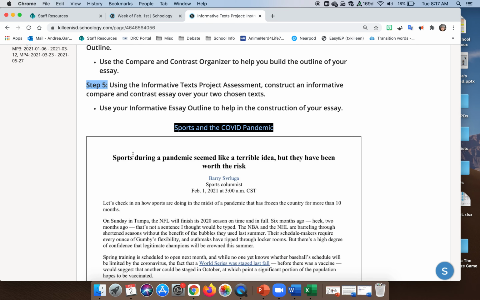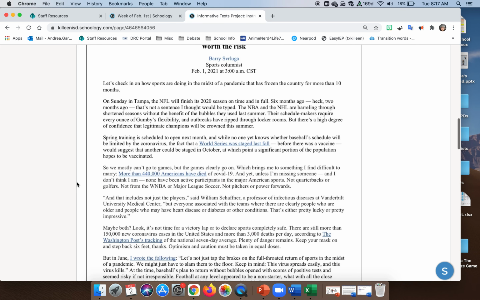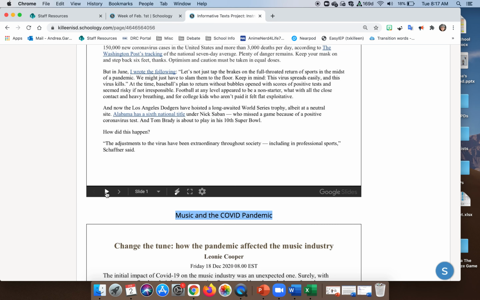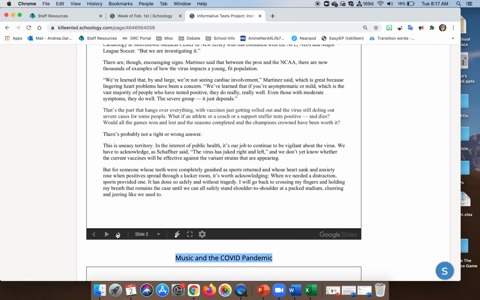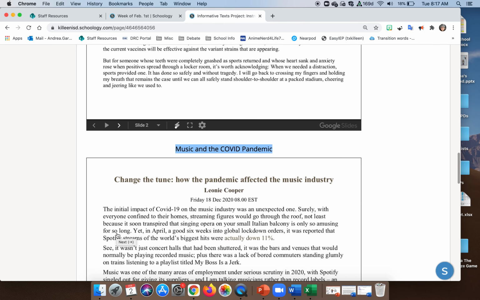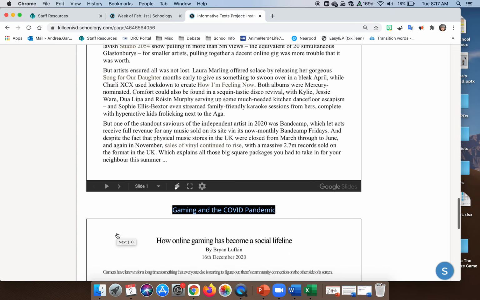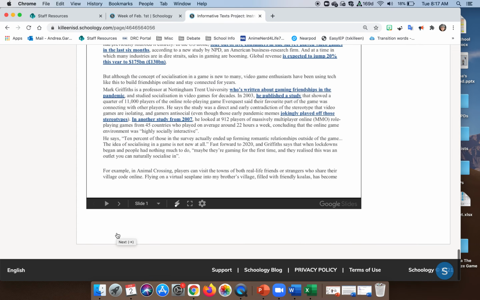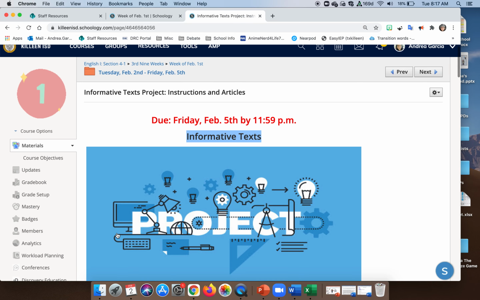That'll make it easier. So again, here are the texts. Here's the sports and COVID pandemic. To access all of them, you'll just click the button. You've done it before. It's pretty easy. And if you have any questions, let me know. Here are the music and COVID pandemic articles, and then here is the gaming and COVID pandemic articles. Again, if you have trouble accessing any of these, just let me or Mr. Johnson know. He will be back tomorrow, so you should be good to go on that.